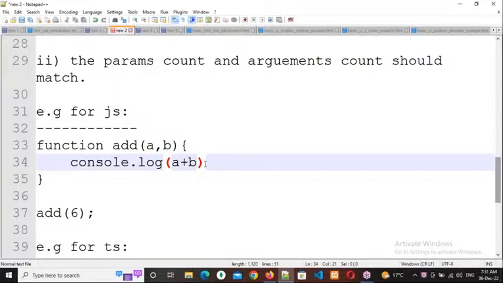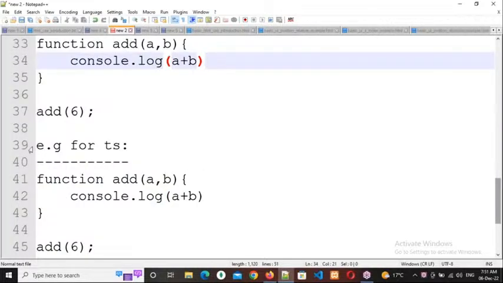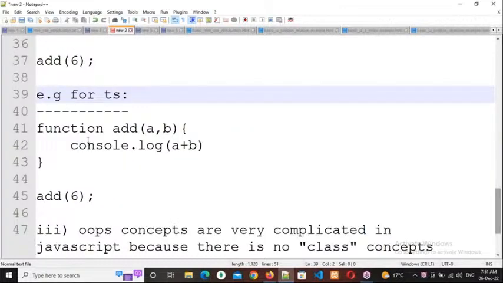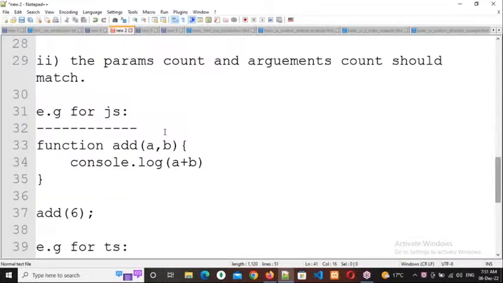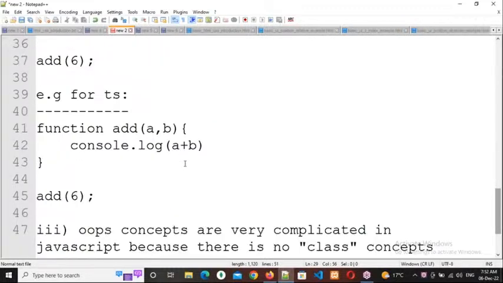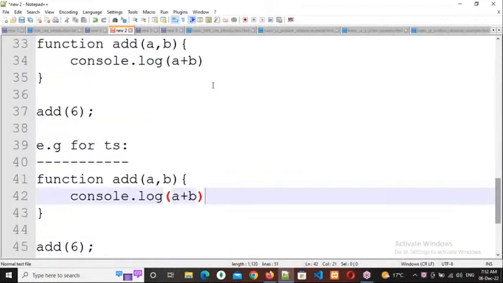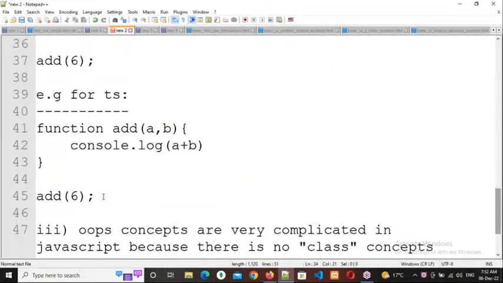Respond, please. Right. Now the same thing I am doing with TypeScript. Now what is the output I will get? One argument, two parameters. Same thing with TypeScript. Observe the description here. So we'll get the output as error. Why? Because the params count and arguments count should match. Should match means we must accept that rule. If you don't accept the rule, it will throw an error. Clear, everybody? JavaScript gives NaN, but TypeScript gives an error. Clear or not? Respond, please.